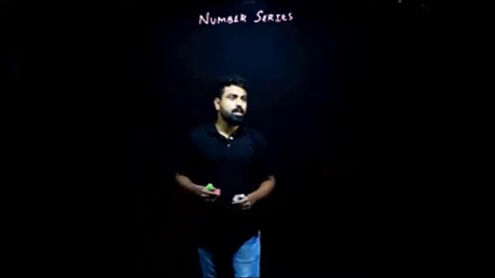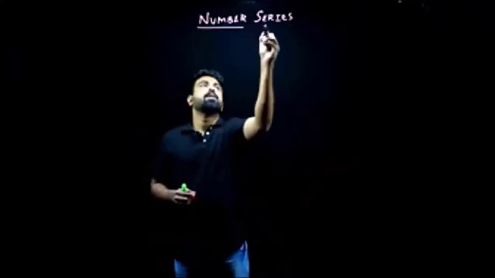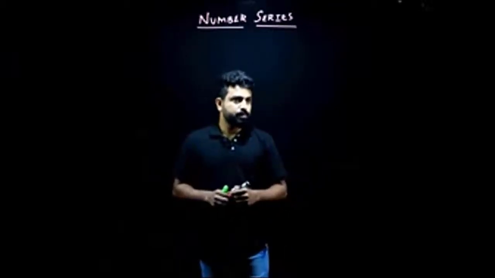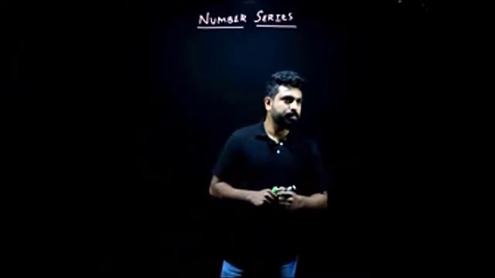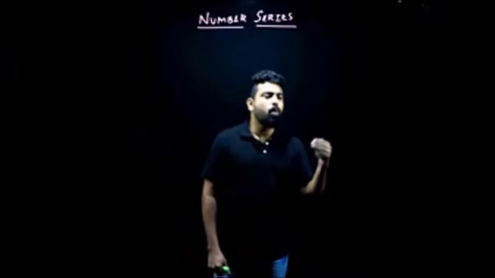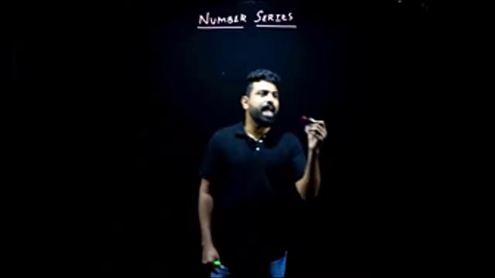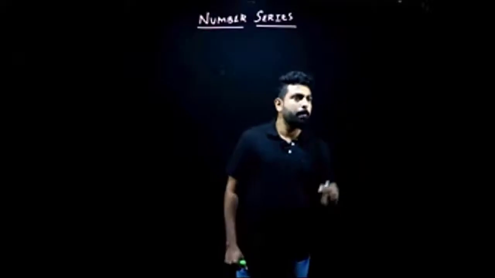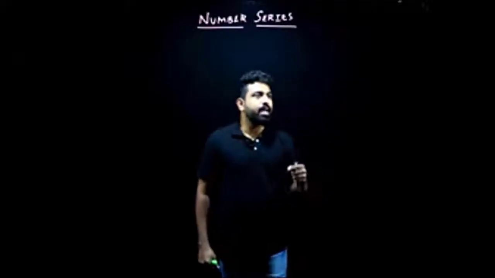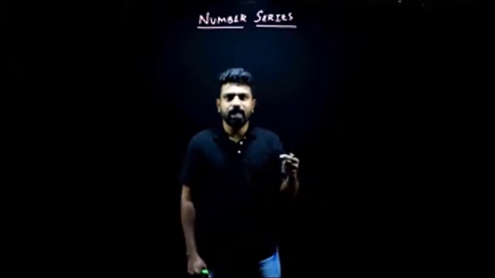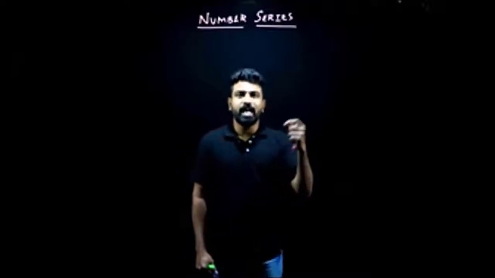So what is number series? What do you understand by number series, people? Please do answer. Okay, let me tell. Number series is an arrangement of numbers one after the other. But then, can I arrange any numbers which I wish here? No. Why is that? Because number series is the arrangement of numbers based on a particular logic. There'll be a certain logic involved in my arrangement.